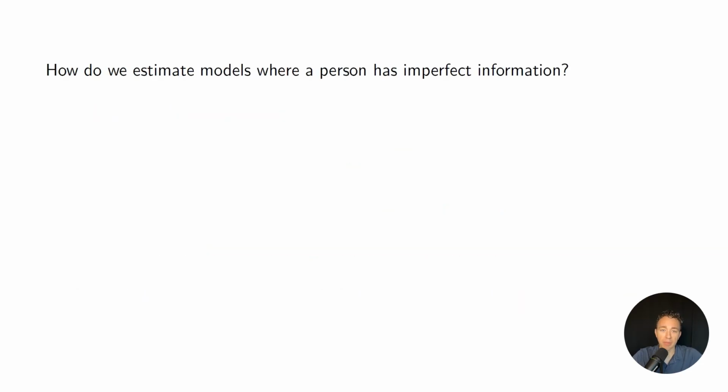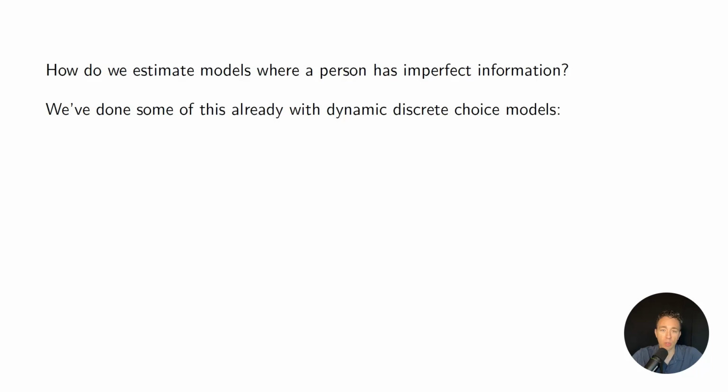So now that we have some concept of noisy signals and favorable draws versus consistent performance, let's talk about how we'd actually estimate a model where a person has imperfect information. The analogy that we could make is to dynamic discrete choice models, because people can't see the future in those models, so they have to take expectations over what they think will happen based on what they can see in the moment.